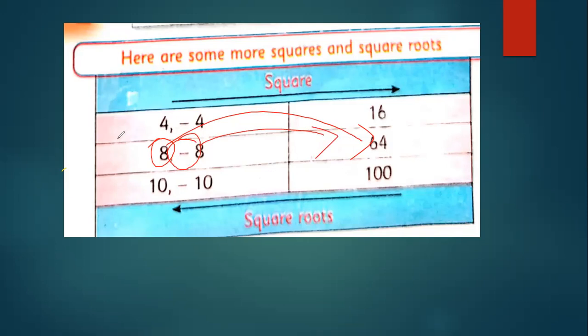This is the direct way. I'm asking you the reverse of that. If you take the square root, this is the reverse order. The square root of 64 is 8 or minus 8, positive 8 or negative 8.